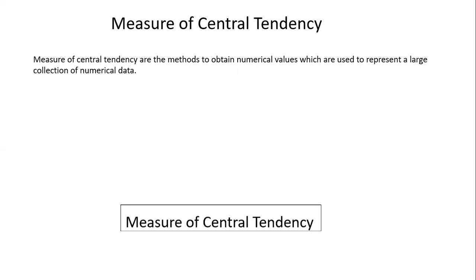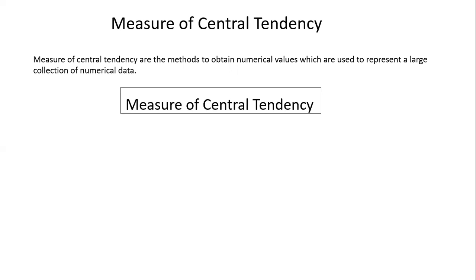What do you mean by measure of central tendency? Measures of central tendency are the methods to obtain a numerical value which is used to represent a large collection of numerical data. So this is the textbook meaning. In normal words, central tendency is a value that represents the center point or a typical point of a data set. So it is a value that summarizes the data.